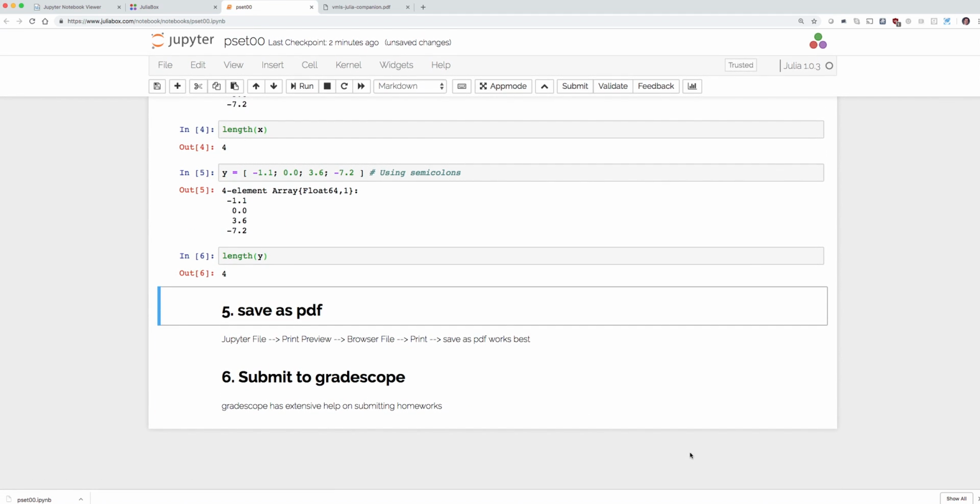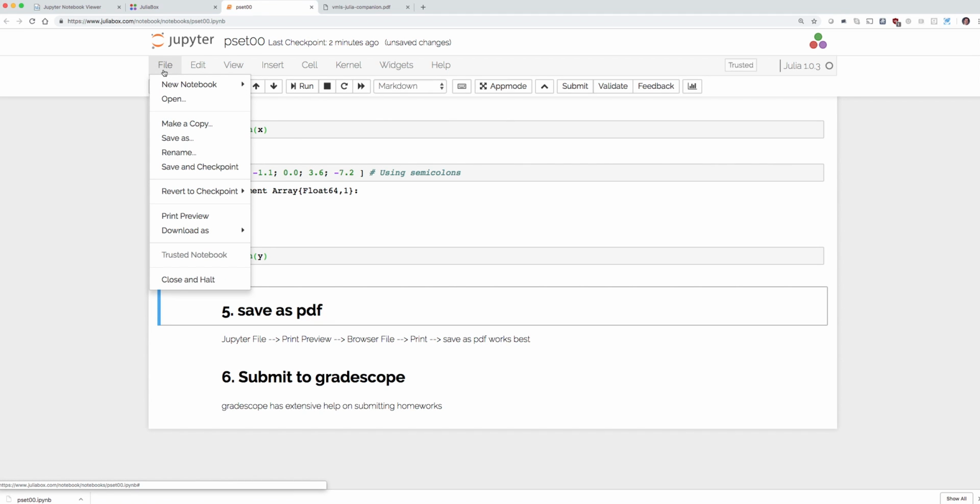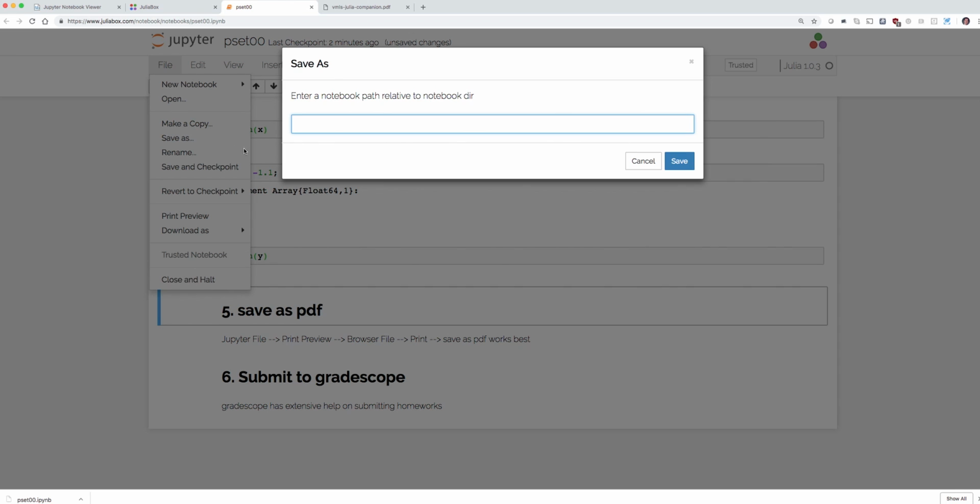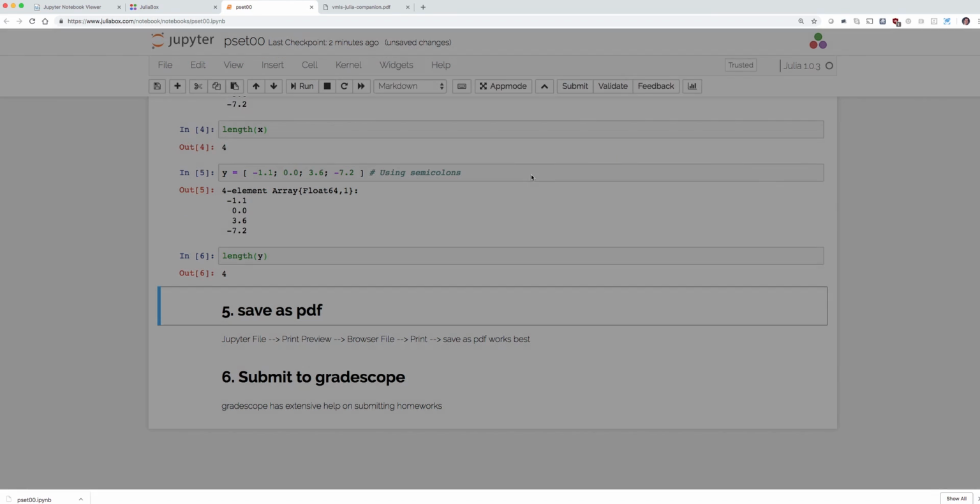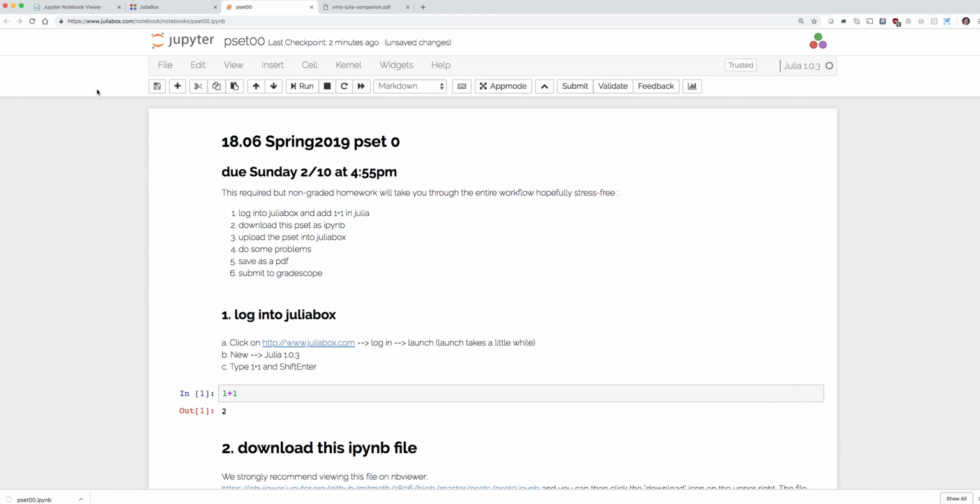So now I have to save it as a PDF. So File, Save As. No, that's not what I want to do. I'll go to print. That's not print.